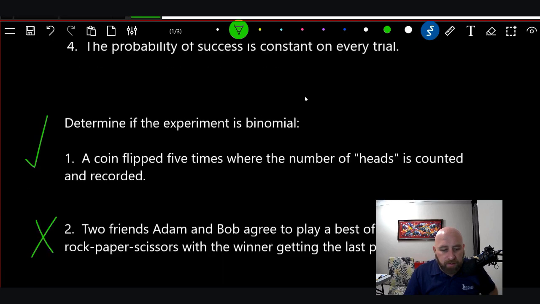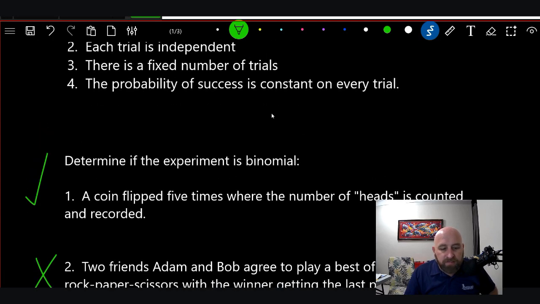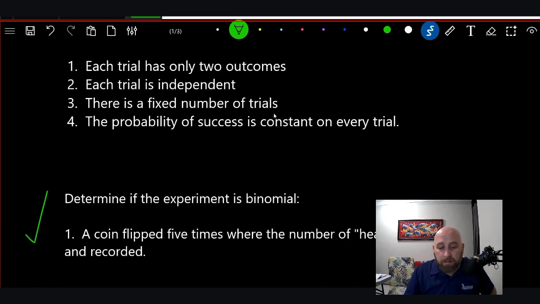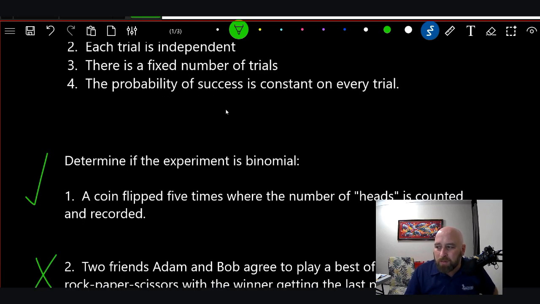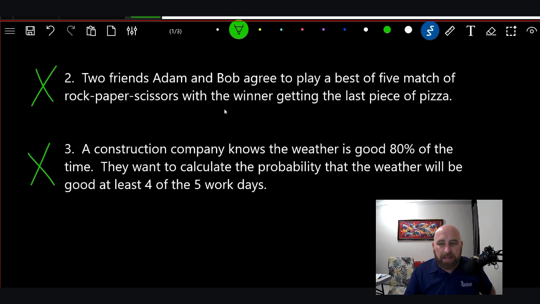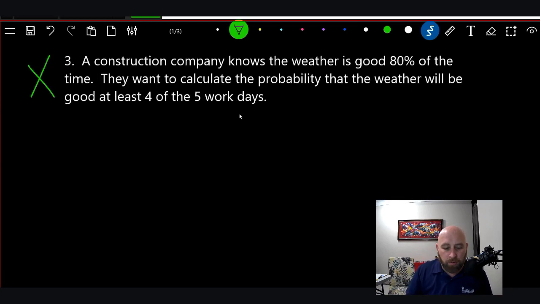Let's look at number 3 real quick. Is there a fixed number of trials? Yes, 5 days. And the last one, the probability of success is constant on every trial. I would say no, because again, going back to the whole idea of the weather systems, that could ruin several days in a row. So that could change your probability on that. So I would say that one is not a binomial.